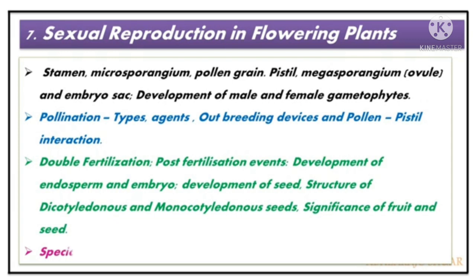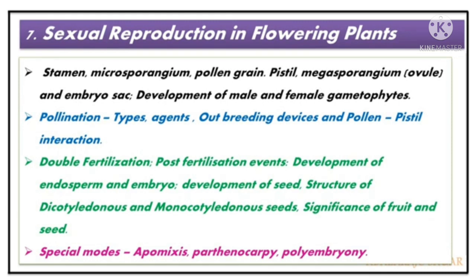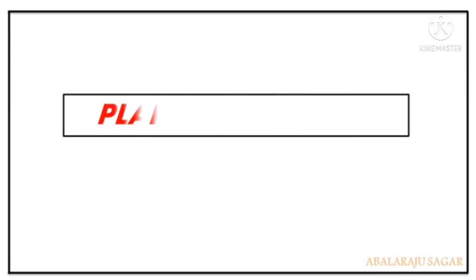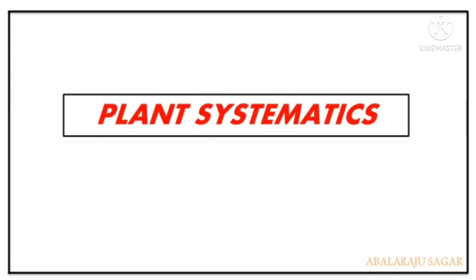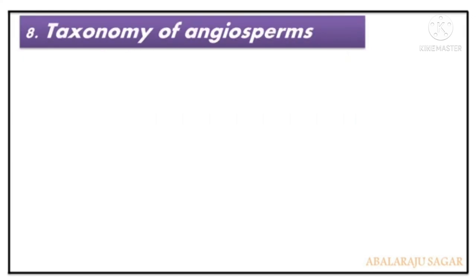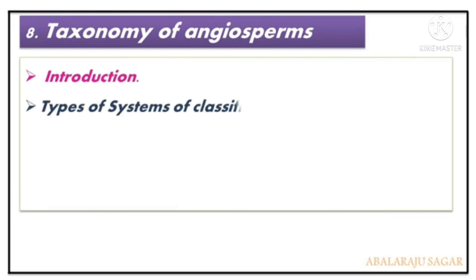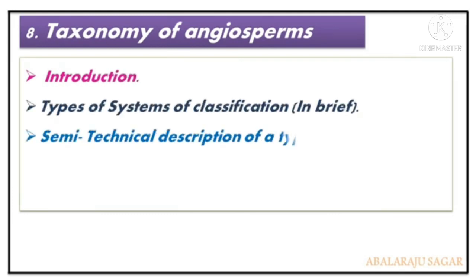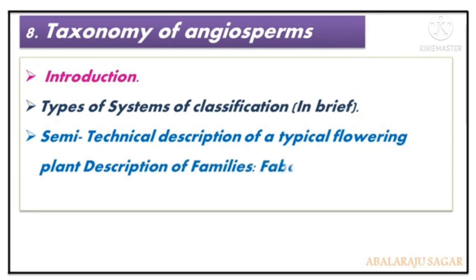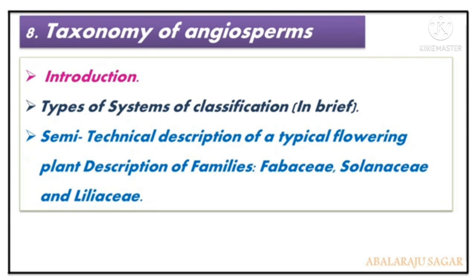Okay, then special modes pertain to this topic: apomixis, parthenocarpy and polyembryony are also there. Then another topic is plant systematics. Taxonomy of angiosperms is the topic of this unit. Introduction, types of systems of classification and semi-technical descriptions pertain to this topic. That is the Fabaceae, Solanaceae and Liliaceae families.